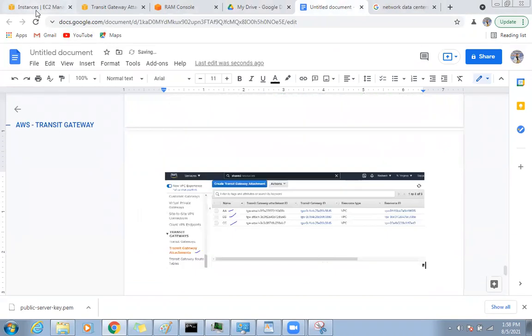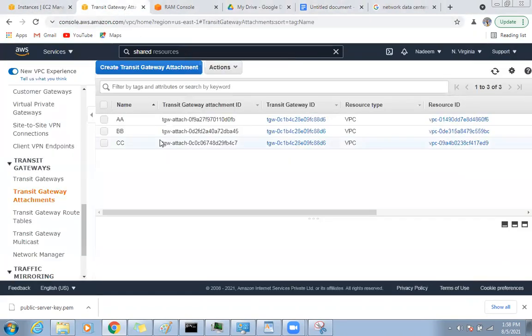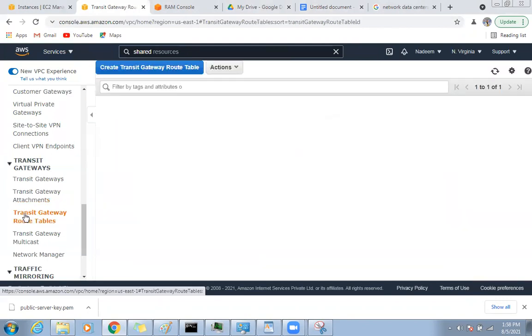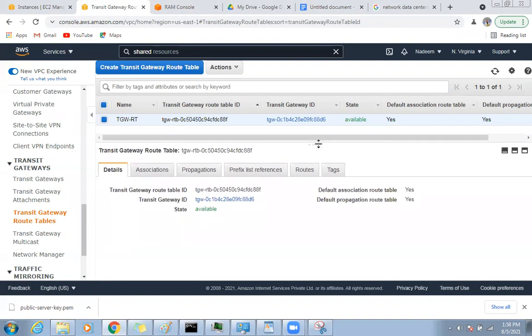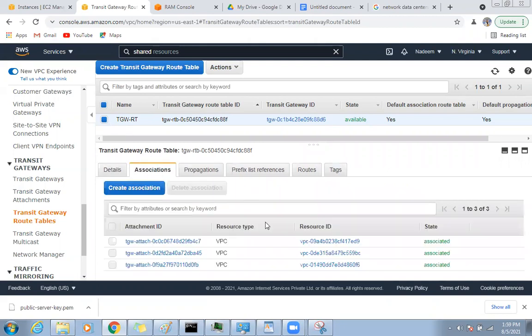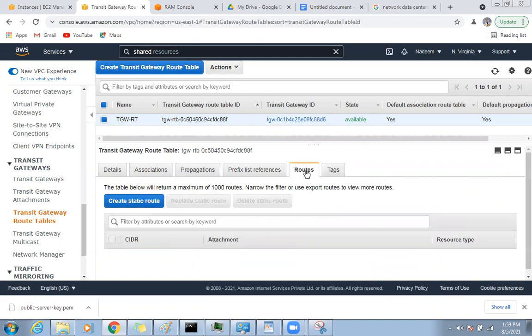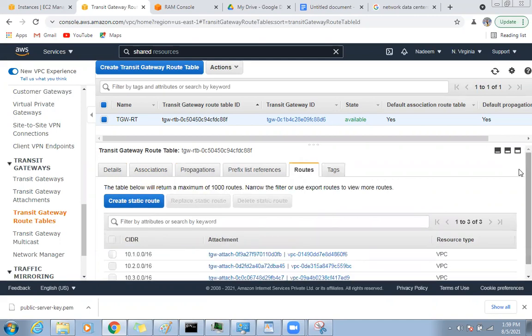This lecture is going very lengthy, that's expected. Finally, the transit gateway. Now let's go and review the transit gateway here. If you remember, first the transit gateway is created, then the attachment, then the association and the propagation. Now if I go here, association, can you see? There are three VPCs associated to this routing table. Propagation means they can communicate with each other via these attachments. Routes, can you see all three routes are here?